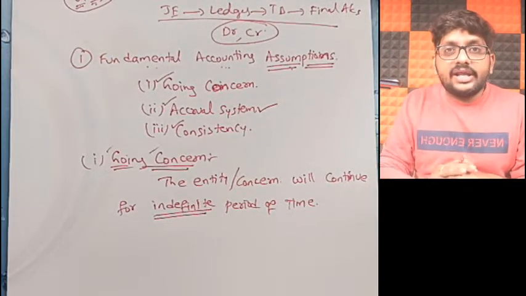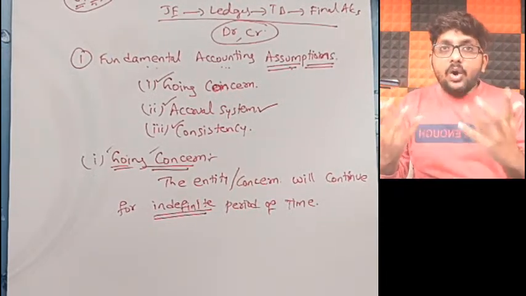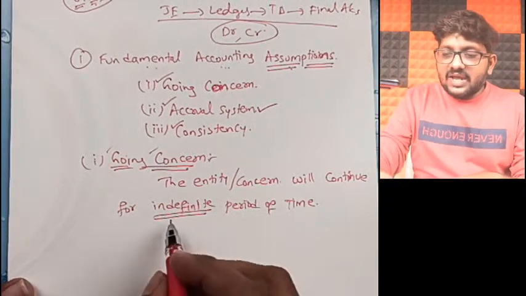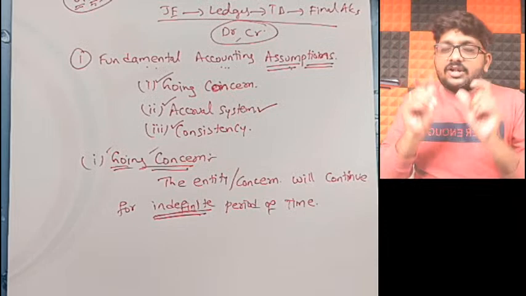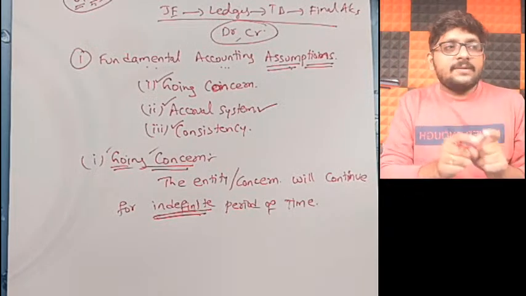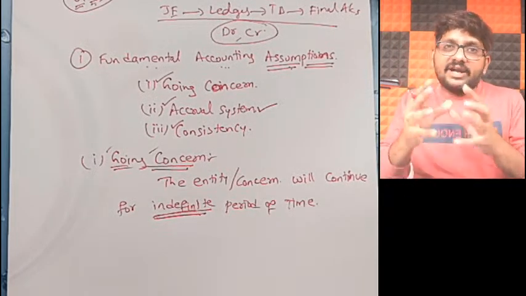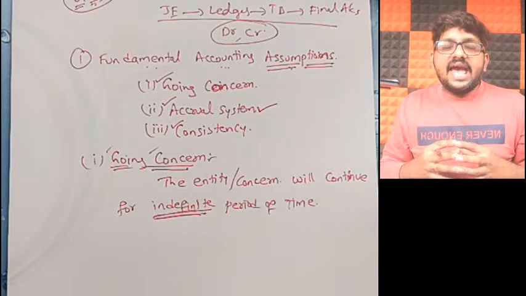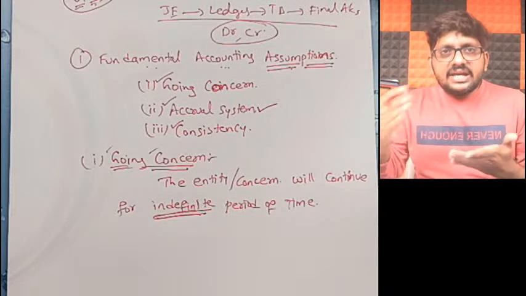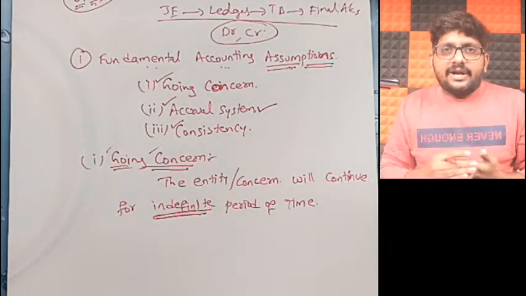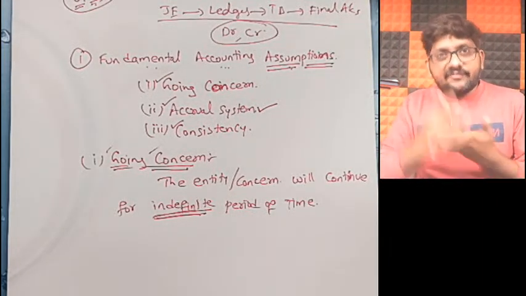Is it going to continue, sir? Yes, it is continuing. How long? Even I don't know, sir. That's why I'm calling it an indefinite period of time. Definite period of time means what? For 2 years, 3 years, 4 years, 5 years, which we call finite, definite period of time. For example, if I say my organization will continue for 3 more years, then the 3 years is going to be my definite period. Definite, pakka, definite period of time.